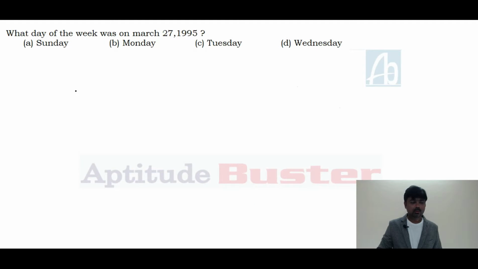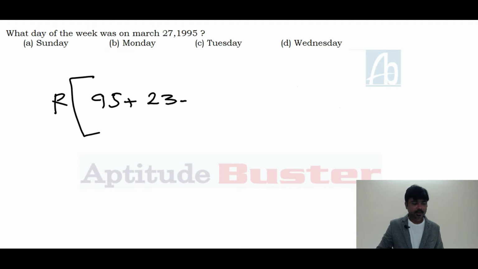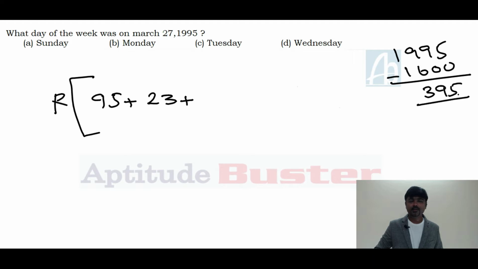What day of the week was on March 27, 1995? You need to write the last 2 digits of the year, that is 95, plus the number of leap years from the century. In the 95 years, totally 23 leap years are there. 23 plus century key. For the century key, in 1995, how many 400 years are repeated? You need to subtract that. 1600 is the nearest multiple of 400. Subtract, 395. The century key for 301 to 399 is 0.